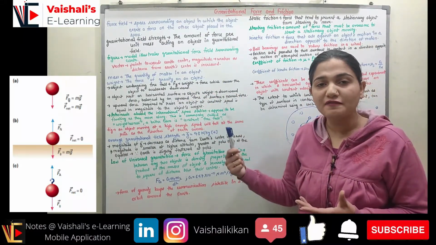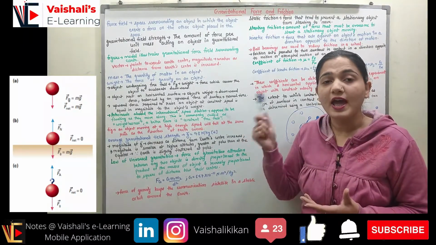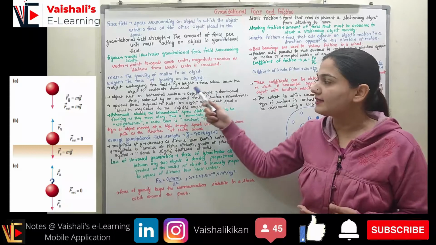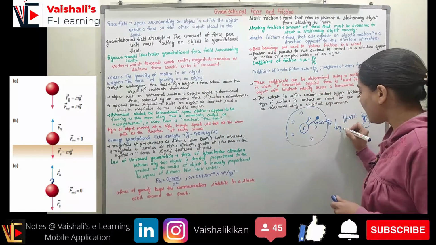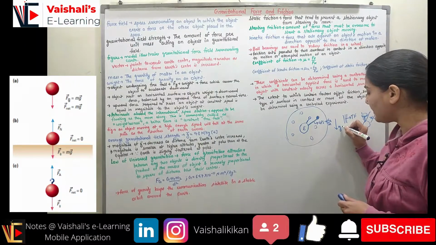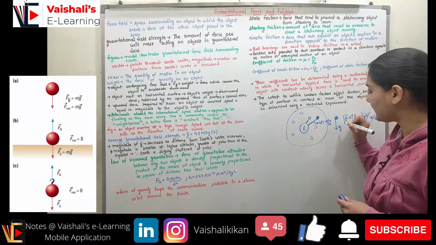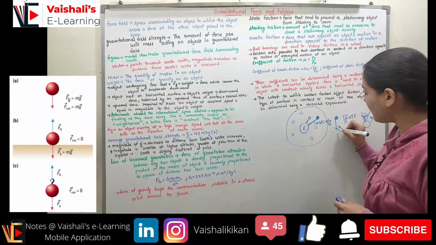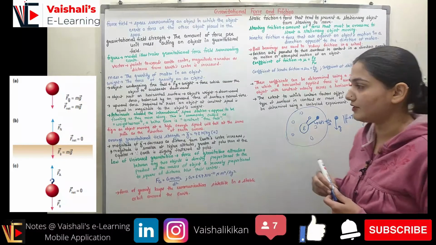I have only one force acting on this falling object, that is the gravitational force, and thus this object is accelerating in the downward direction, because I have only one force acting on it, the acceleration due to gravity. So when an object is experiencing free fall or weightlessness, only that one force is observed on it.